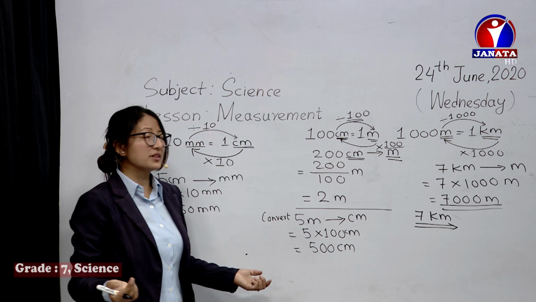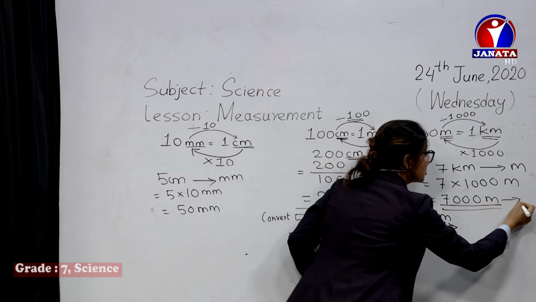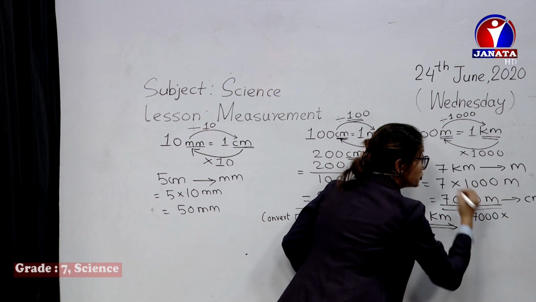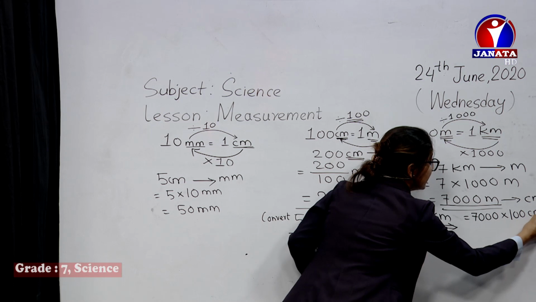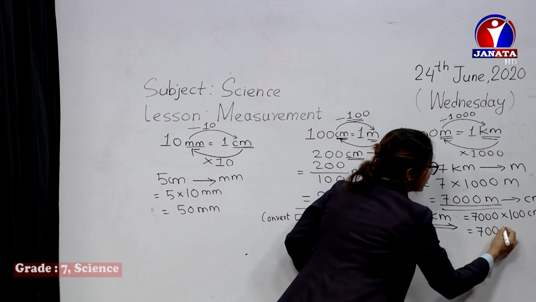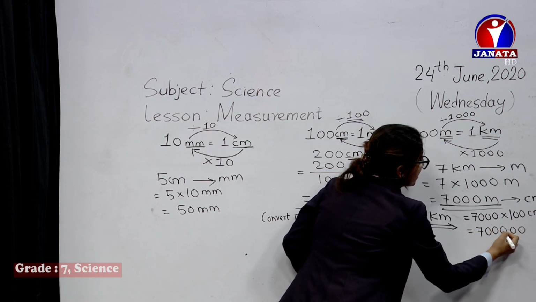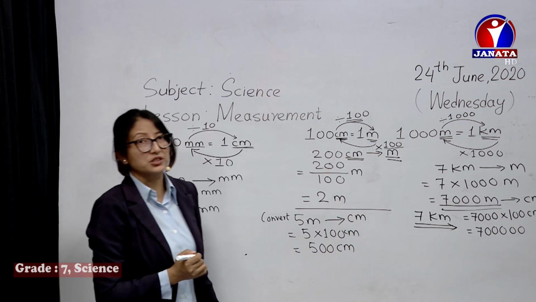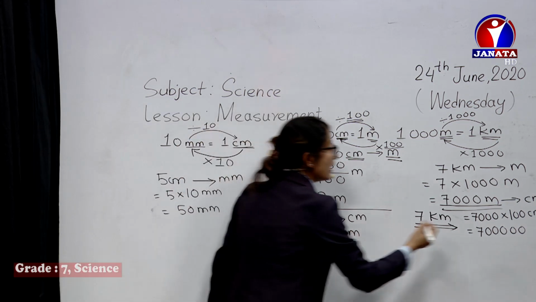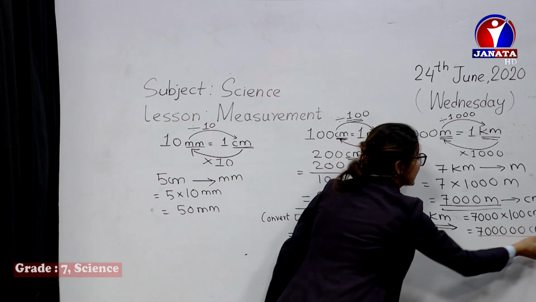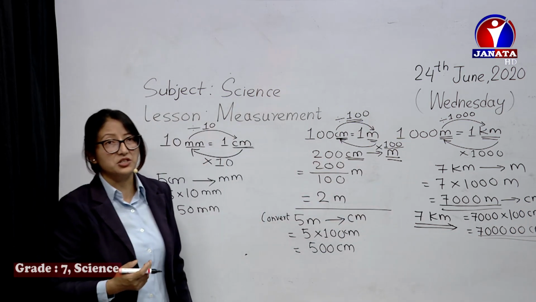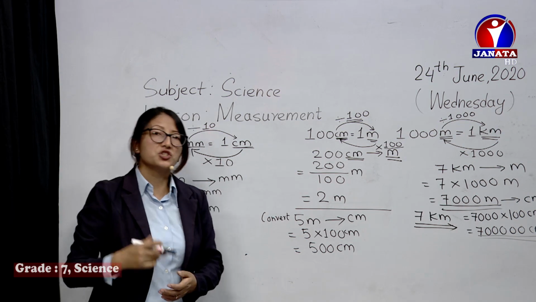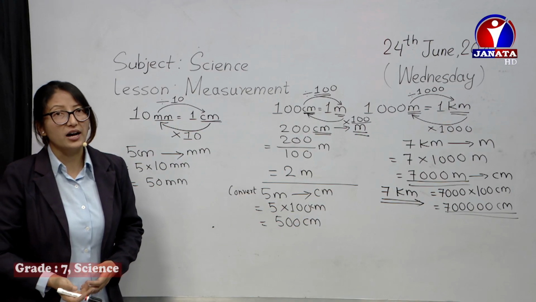If you convert this into centimeters, 7,000 multiplied by 100 gives 700,000. The number becomes larger, so it's difficult to say. Even in millimeters it will be a very huge, long number. So in such cases, we follow whichever unit is suitable.